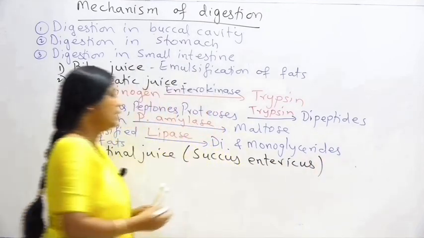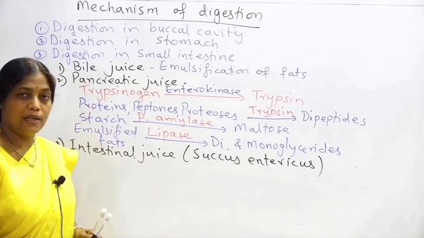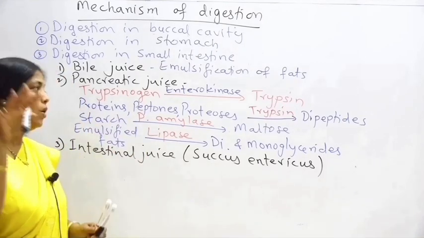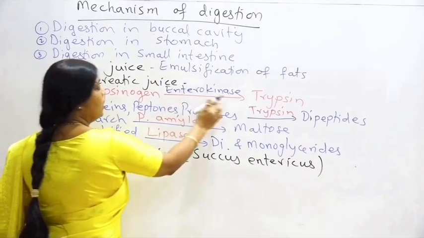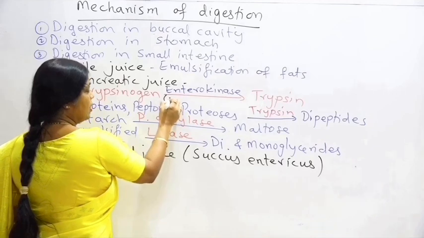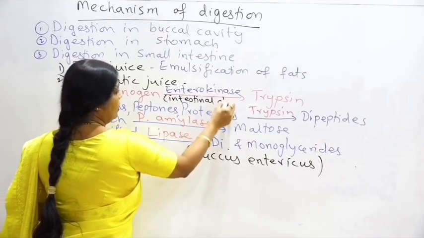So succus entericus is nothing but the intestinal juice secreted by the intestinal gland present in the villi of small intestine. Now already we said that this enterokinase is actually a secretion of the intestinal gland.